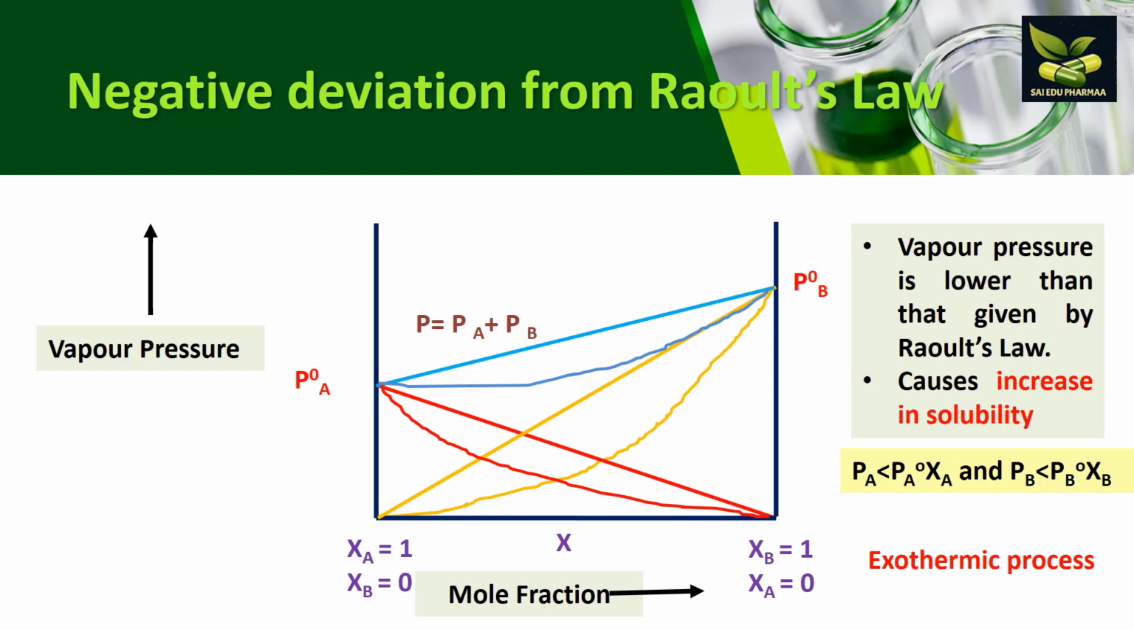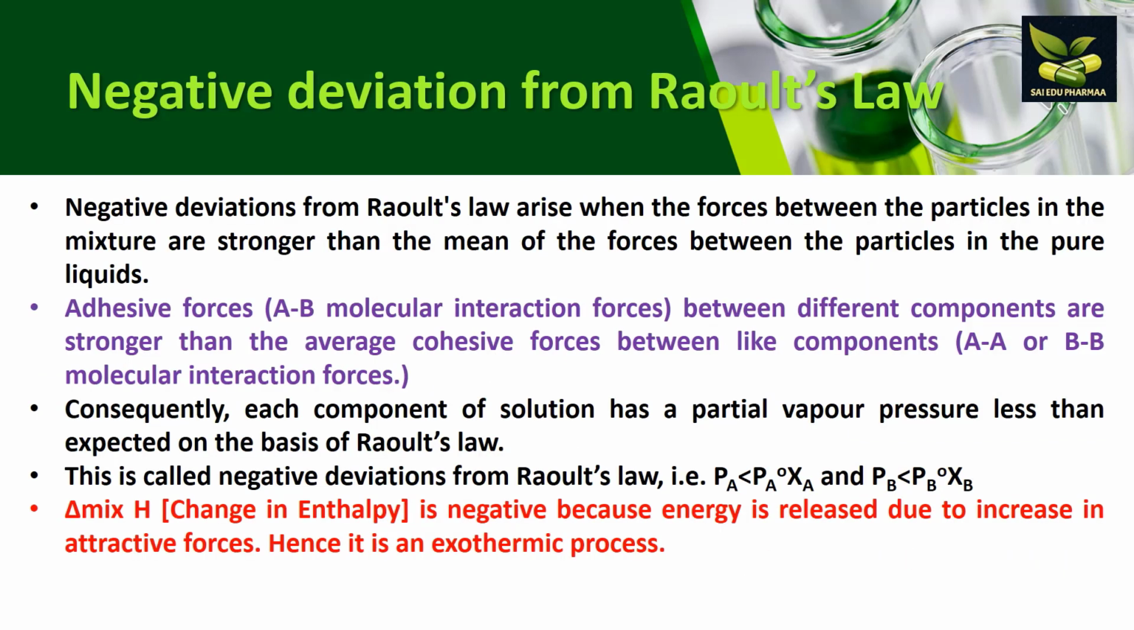Here you can see that PA is less than PA0XA and PB is less than PB0XB. So this is the negative deviation. Now we will try to understand the basic mechanism behind the negative deviation from Raoult's law. If the vapor pressure of a mixture is lower than expected from Raoult's law, then it is said to be negative deviation.